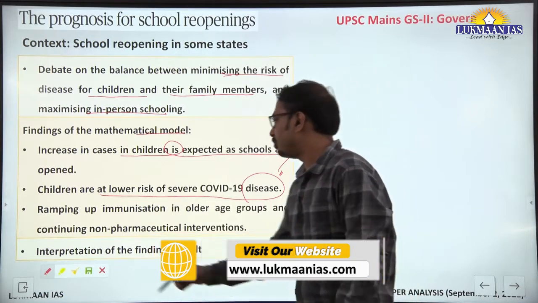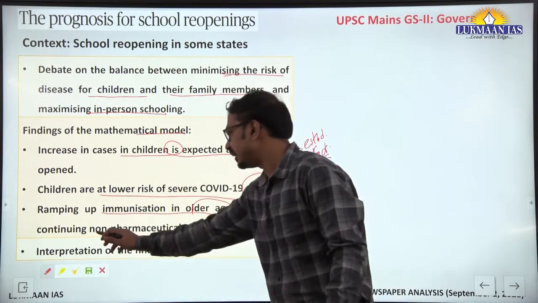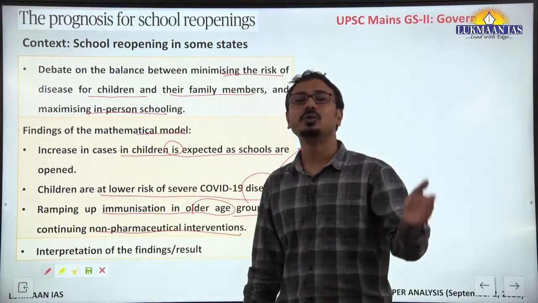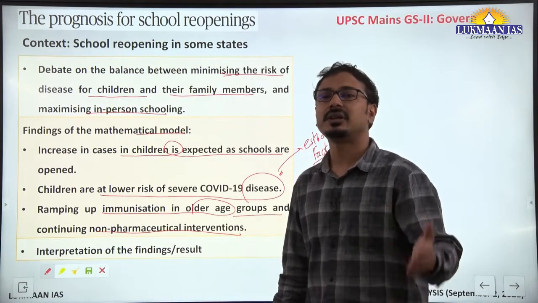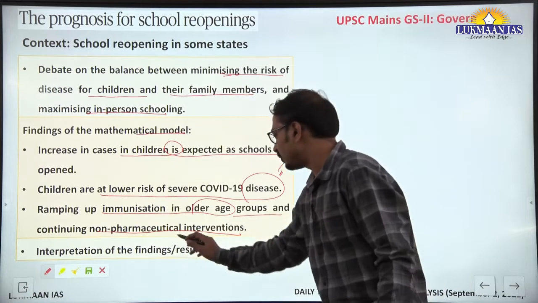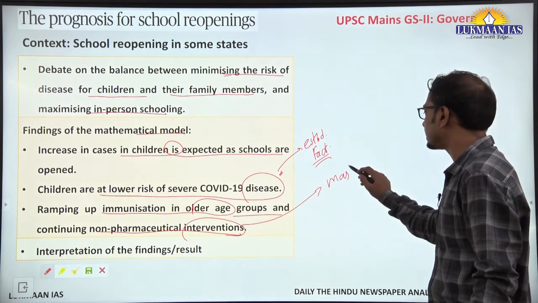Now, ramping up immunization in older age groups and continuing non-pharmaceutical interventions will help to reduce the infections among the children and elders. How? Non-pharmaceutical interventions mean universal masking,